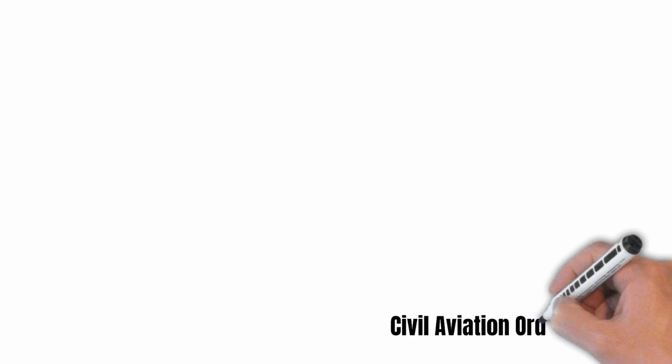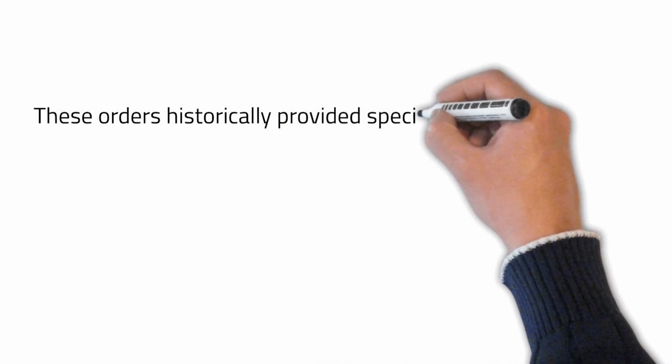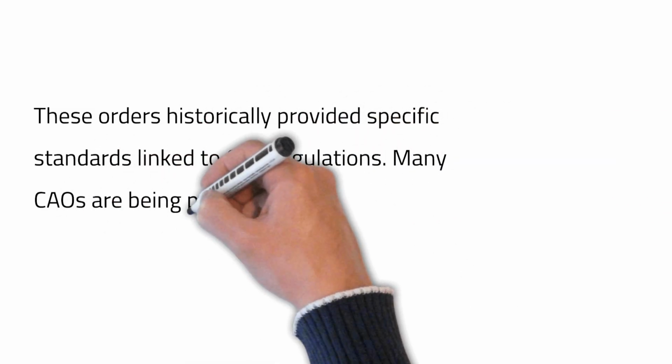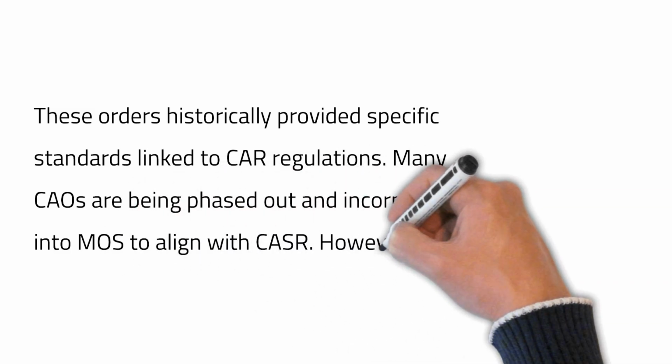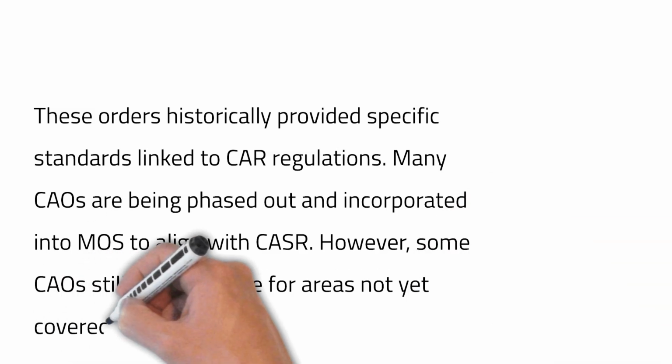Civil Aviation Orders, CAO. These orders historically provided specific standards linked to CAR regulations. Many CAOs are being phased out and incorporated into MOS to align with CASR. However, some CAOs still remain active for areas not yet covered by CASR.